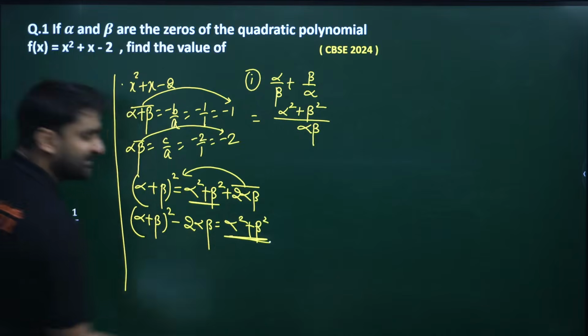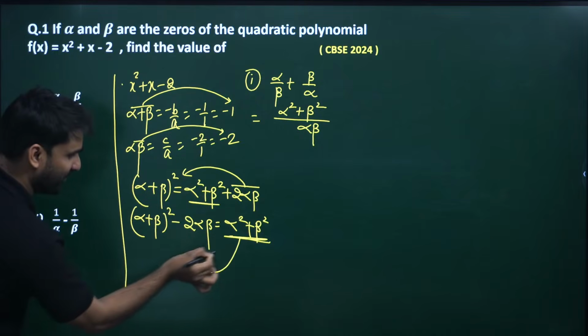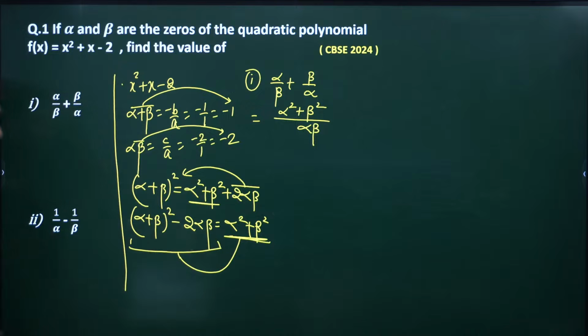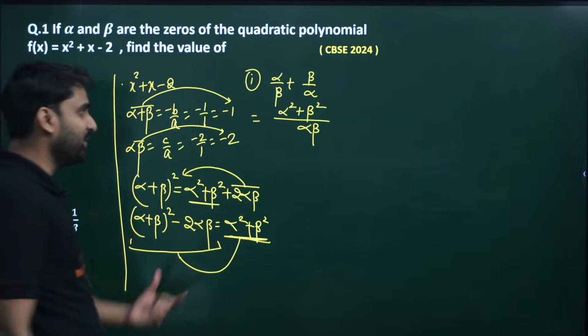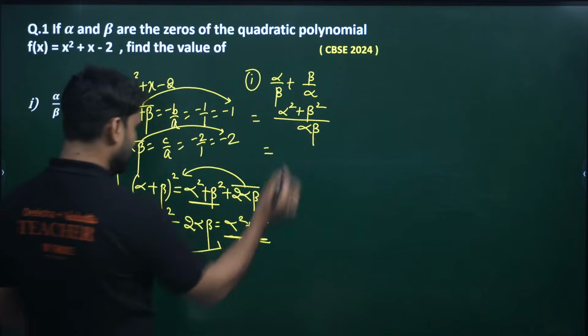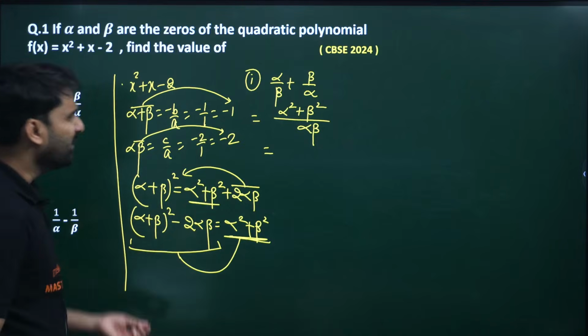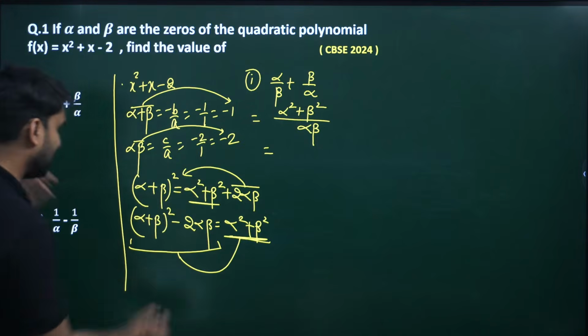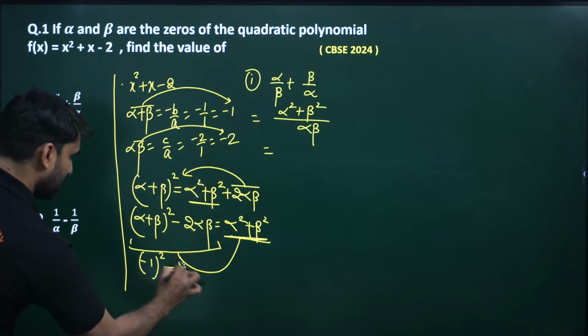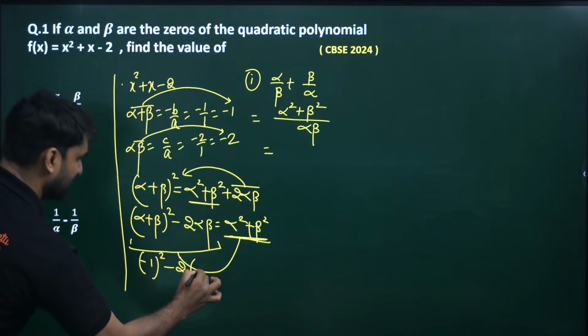We want the value of this, and this whole expression is equal to this. Wow. Look, sum of zeros squared minus 2 into alpha beta, which is the product of zeros. So we can replace it by alpha plus beta whole square minus 2 alpha beta, and find the value directly. Alpha plus beta is what? Minus 1. So minus 1 whole square minus 2 into alpha beta. Alpha beta is minus 2.